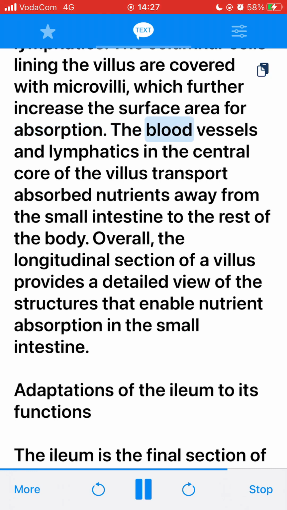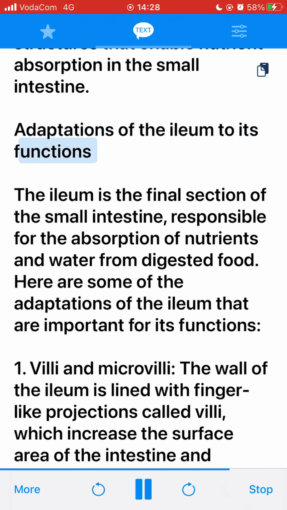The columnar cells lining the villus are covered with microvilli, which further increase the surface area for absorption. The blood vessels and lymphatics in the central core of the villus transport absorbed nutrients away from the small intestine to the rest of the body. Overall, the longitudinal section of a villus provides a detailed view of the structures that enable nutrient absorption in the small intestine. Adaptations of the ileum to its functions. The ileum is the final section of the small intestine, responsible for the absorption of nutrients and water from digested food. Here are some of the adaptations of the ileum that are important for its functions.